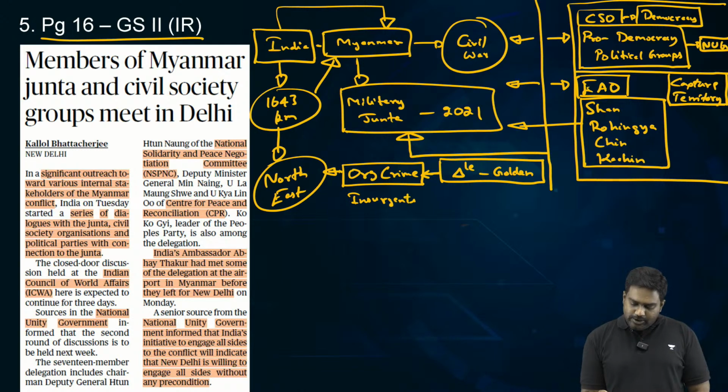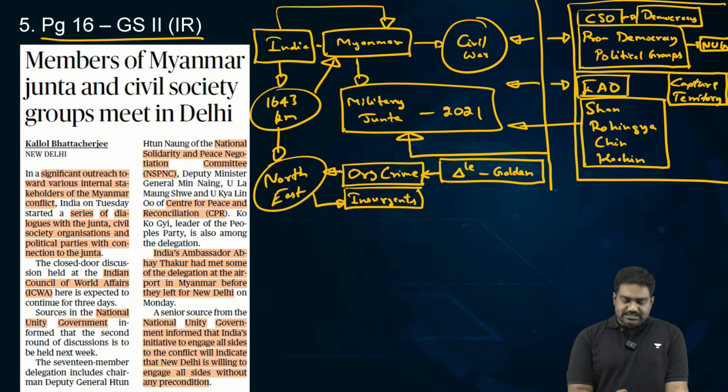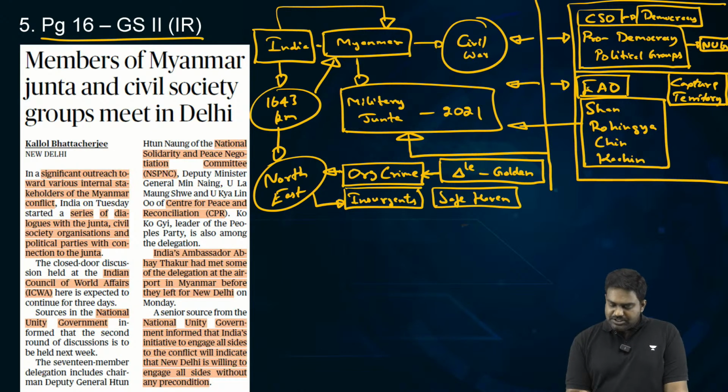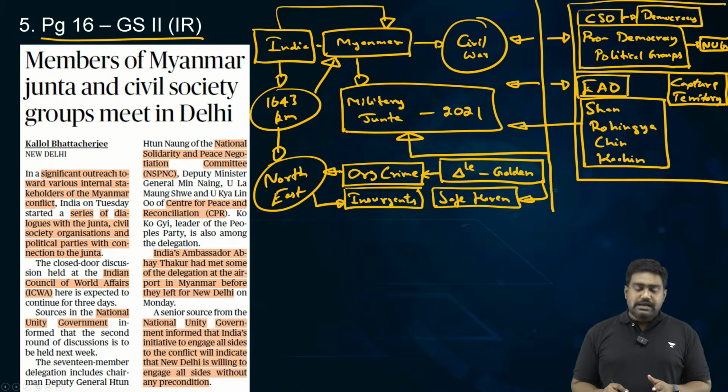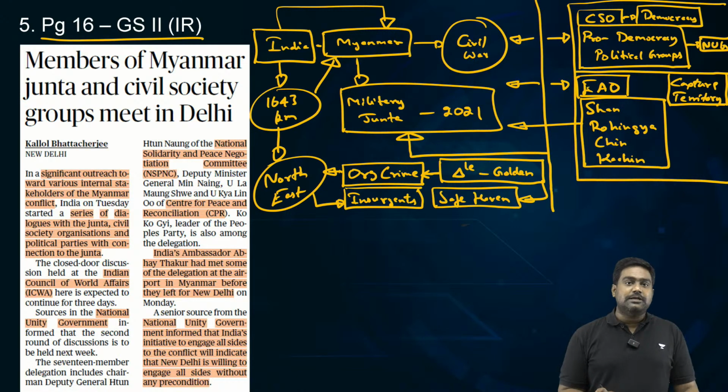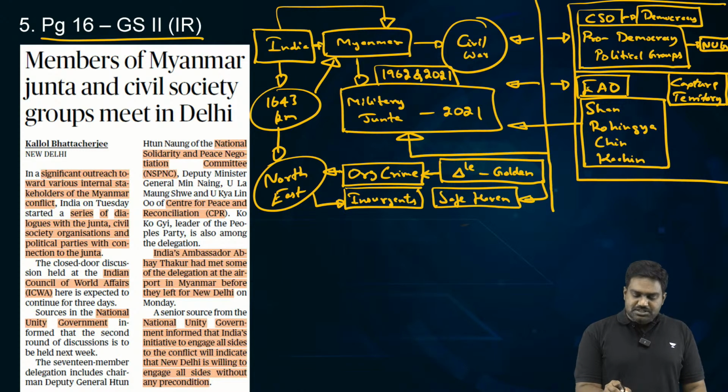Northeast insurgents have relied on support from inside Myanmar. Northeast insurgents have easily crossed over into Myanmar and found a safe haven. This has been a major concern, a major threat for India. That is why all these decades, India had a friendly relationship with the military junta. Ever since the military junta came to power in 1962, and even recently when it came back to power in 2021, in both instances, India has had very good equations with the military regime.